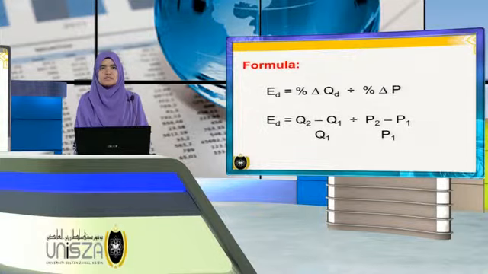The change in quantity is calculated by new quantity, or Q2, minus old quantity, or Q1, over Q1, and the change in price is new price, P2, minus old price, P1, over P1.